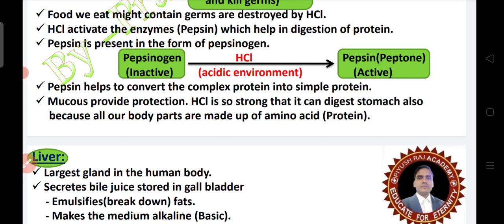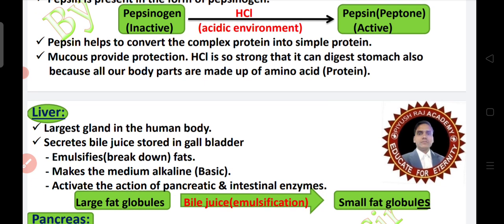It is in inactive form, but as soon as HCl is released here, giving an acidic environment, as soon as pepsinogen meets it, it converts into active form. Means pepsinogen, which is in inactive form, converts into active form pepsin in the acidic environment. Pepsin helps to convert complex proteins into simple proteins. Mucus provides protection.